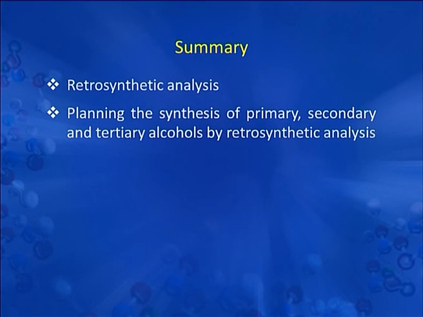So, this lecture concludes the unit of organometallic compounds, in which we have discussed organomagnesium compounds, which are also called Grignard reagent. We have discussed organozinc compounds, we have discussed organolithium compounds. All these types of organometallic compounds are very useful in synthetic organic chemistry.